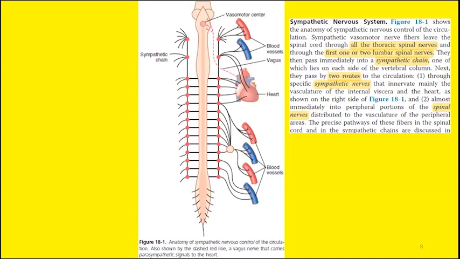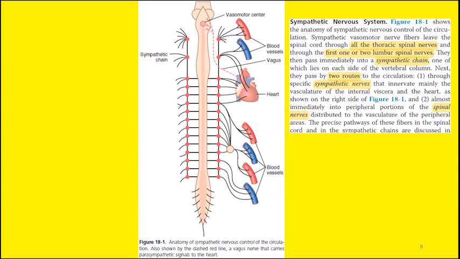These are the sympathetic nerves, and these sympathetic nerves will supply the important viscera of the body, especially the heart and other internal viscera. So sympathetic nerves will innervate the important viscera and the heart.